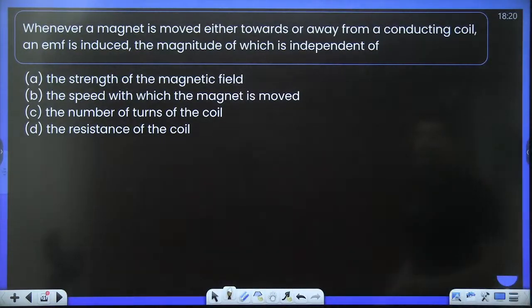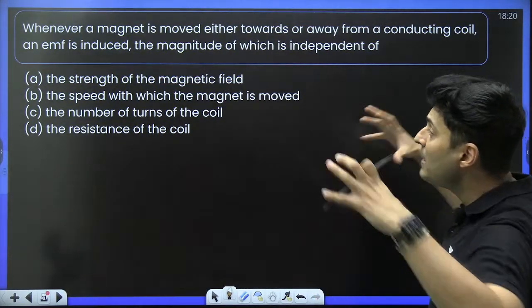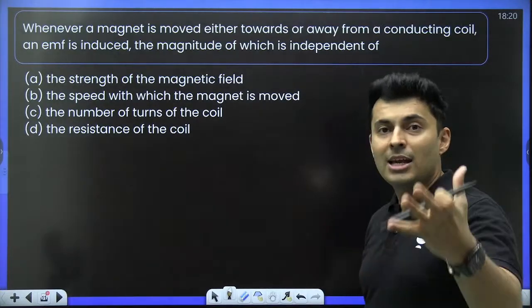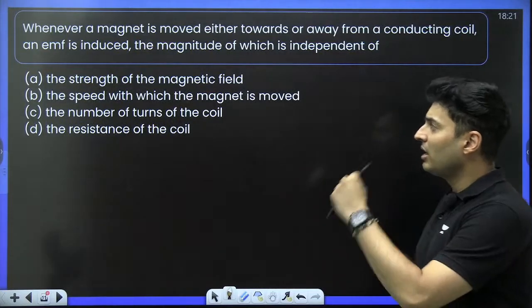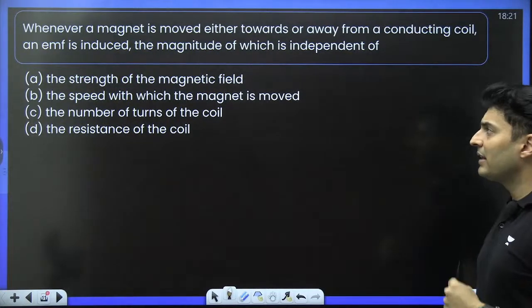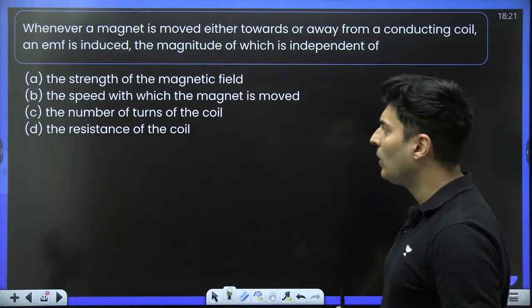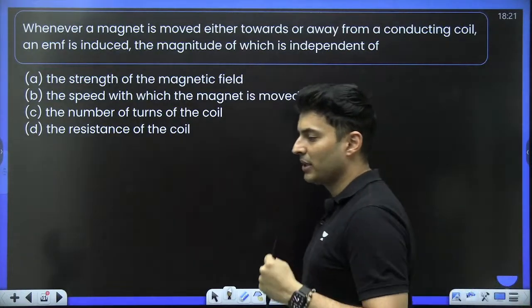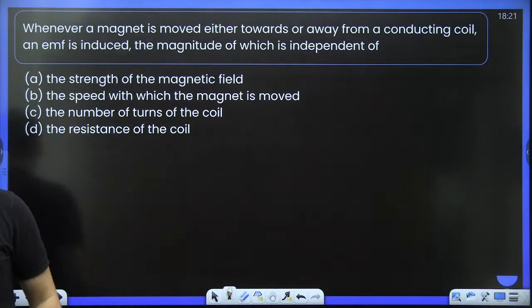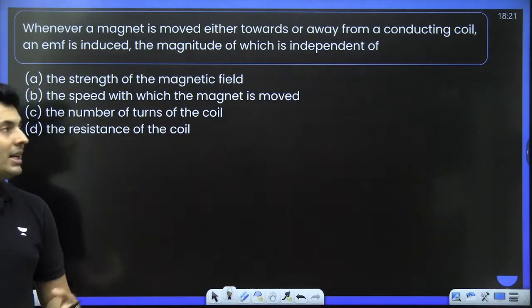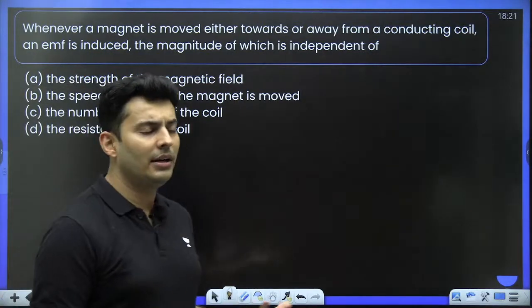Whenever a magnet is moved either towards or away from a conducting coil, there is some EMF which is produced, the magnitude of which is independent of. The EMF produced is independent of, not dependent, independent of strength of the field, speed with which the magnet is moved, the number of turns of the coil, or the resistance of the coil. Think about it, my dear students. Whenever a magnet is moved either towards or away, then what do you think will be the EMF independent of?